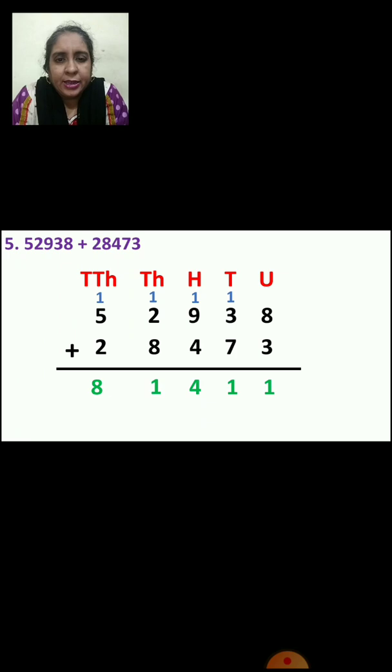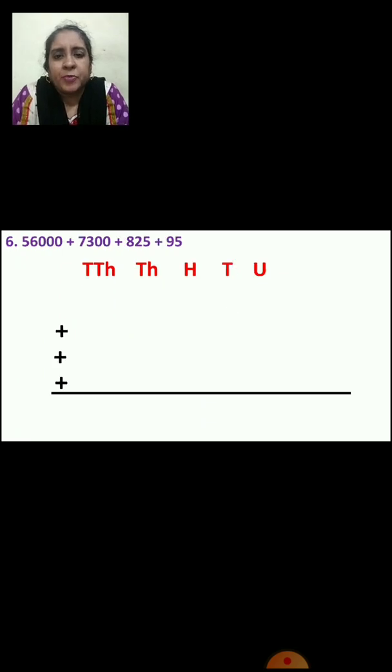81,411. Now let us do the next sum. Now here you can see 56,000 plus 7,300 plus 825 plus 95, right? Here you can see a 5-digit number plus a 4-digit number plus a 3-digit number plus a 2-digit number. Here we are going to add 4 different types of numbers.